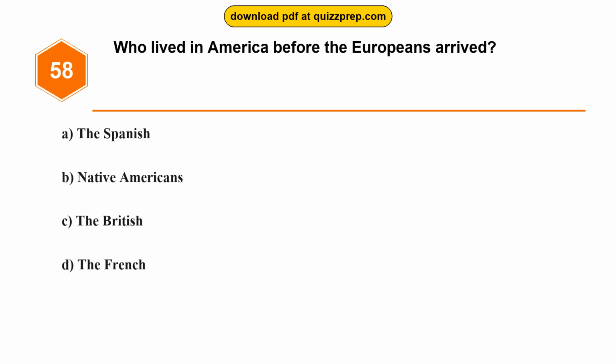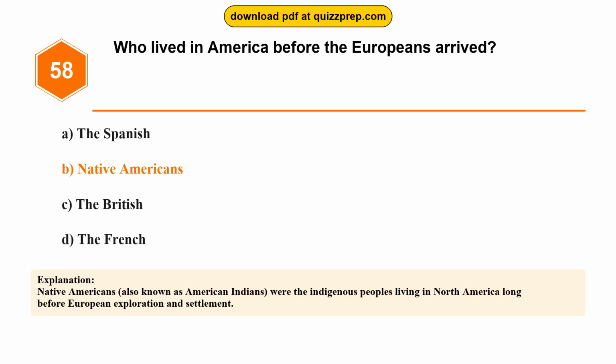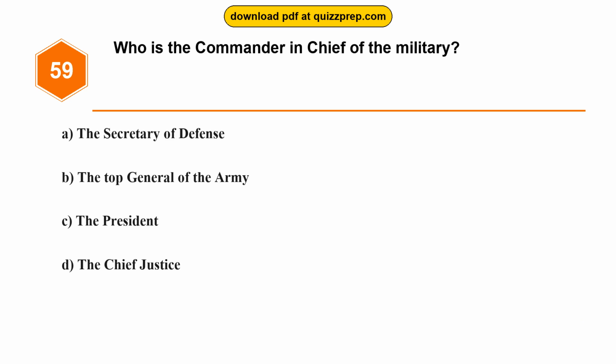Question 58. Who lived in America before the Europeans arrived? Option A, the Spanish. Option B, Native Americans. Option C, the British. Option D, the French. The correct answer is option B, Native Americans. Native Americans, also known as American Indians, were the indigenous peoples living in North America long before European exploration and settlement.